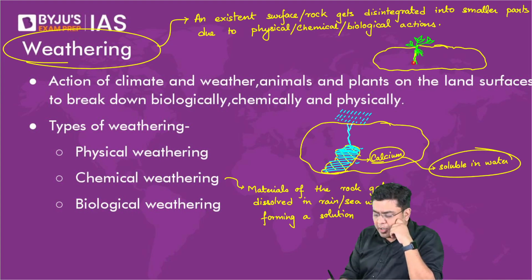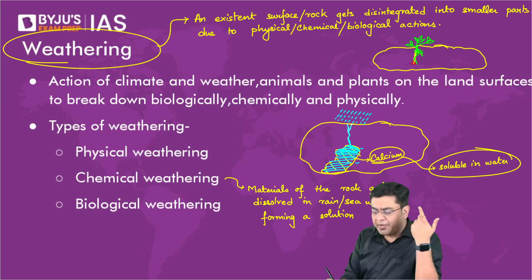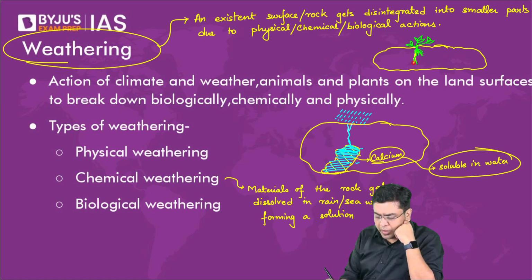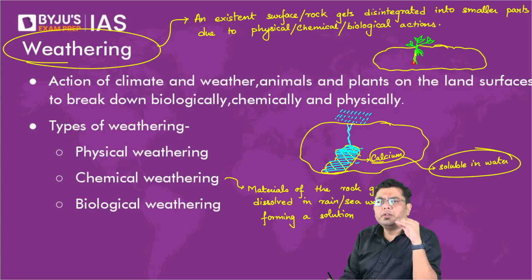Is just breaking of rock enough to get soil sediments? Yes, multiple such breaking events will lead to soil formation. Are wind and water physical agents of weathering? Yes. Can we say physical and biological weathering are almost the same? No. When we talk about factors of weathering, you can have physical agents, chemical agents such as rainwater, the salty nature of seawater, acidity in rainwater, and biological agents, all of them.